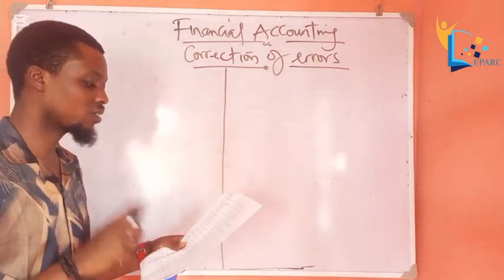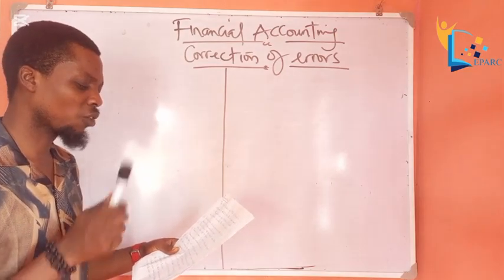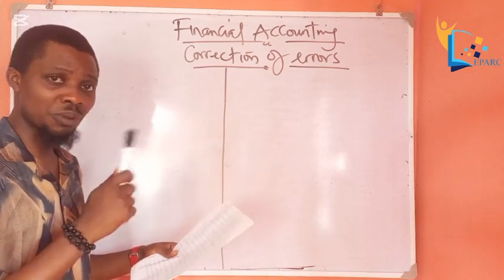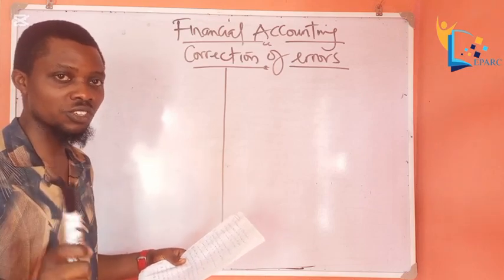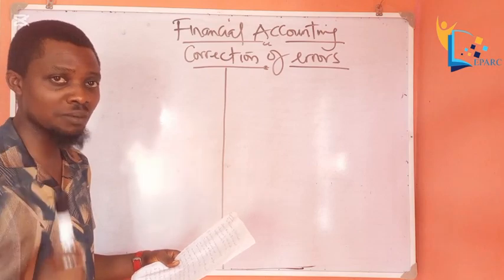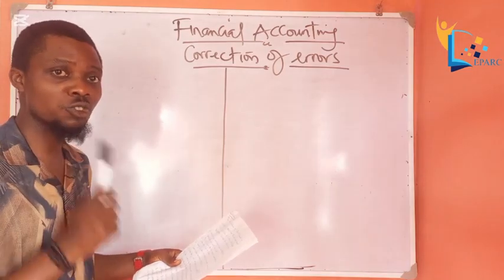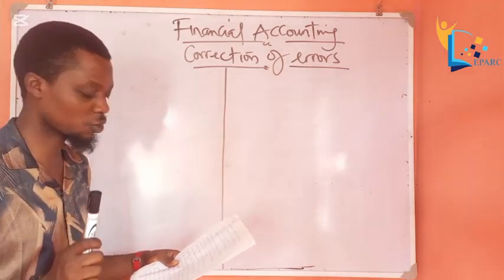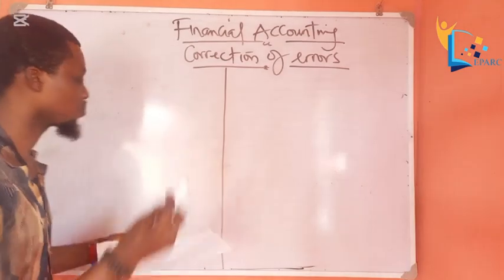So this error here says have not been recorded anywhere. That is an error of omission. It has not been recorded anywhere in the books. That's an error of omission. Now, question: will an error of omission affect the trial balance? No. Okay, so therefore, we don't need a suspense account for the correction of this error. We don't need a suspense account. So now, let's analyze the error and correct it.